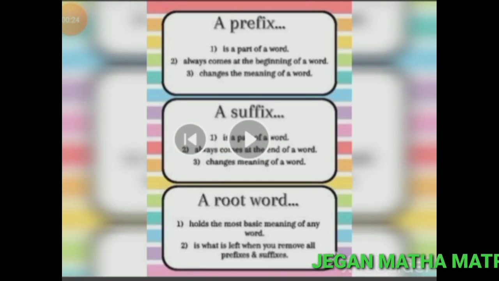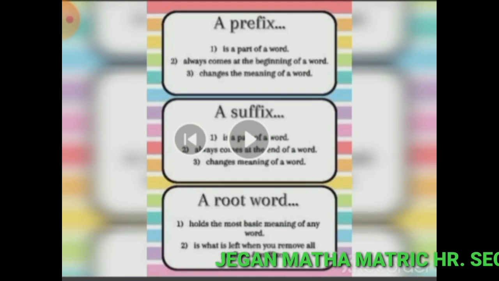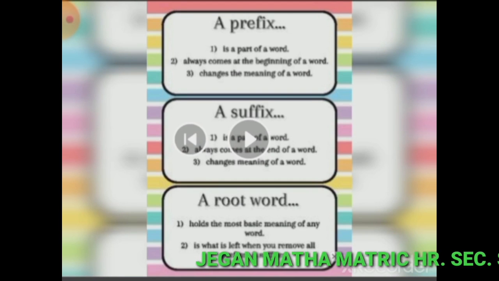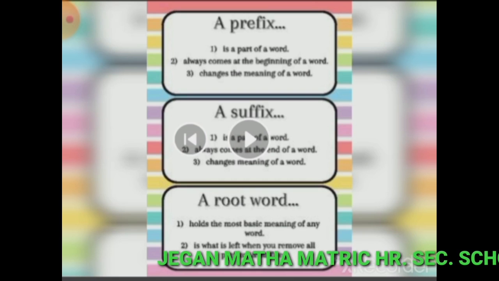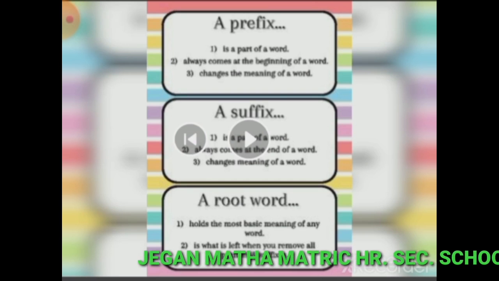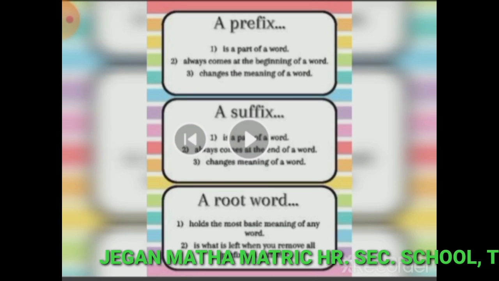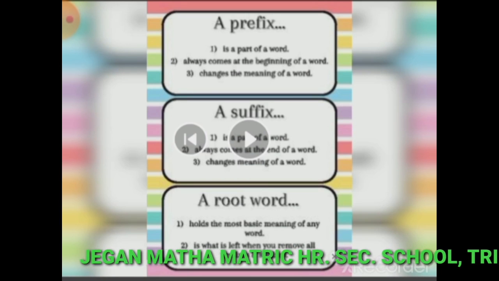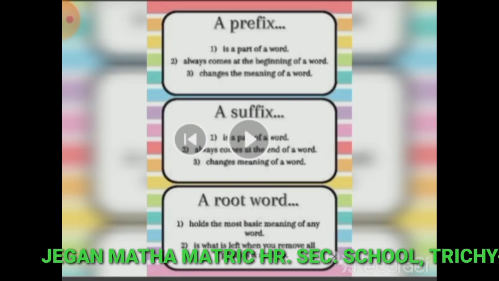A prefix is a part of a word that always comes at the beginning of a word and changes the meaning of the word. A suffix is also a part of a word; it always comes at the end of a word and changes the meaning of the word. A prefix comes at the beginning, a suffix comes at the end. Both change the meaning of a word.